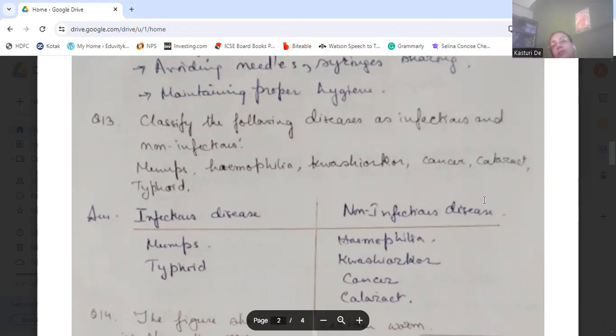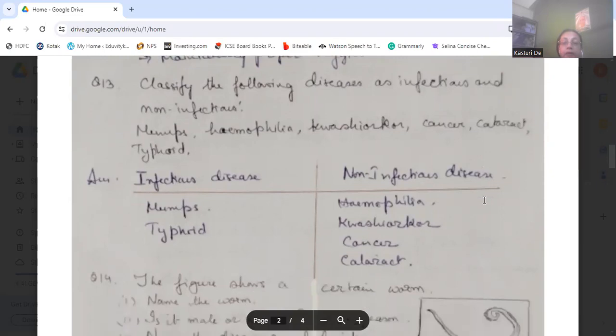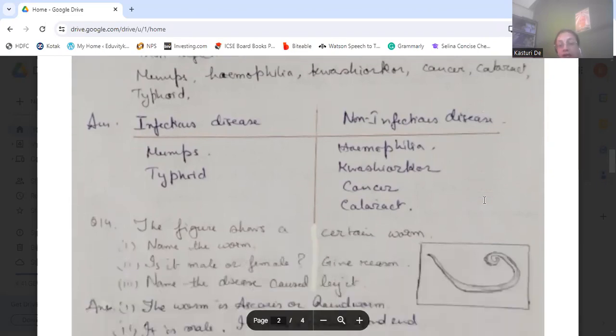It spreads inside the body only, so that is not infectious. Cataract also spreads only within the person's eyes, not from one person to another. That's why they are categorized under non-infectious diseases. But mumps and typhoid spread from one person to another very easily, so they are infectious diseases.